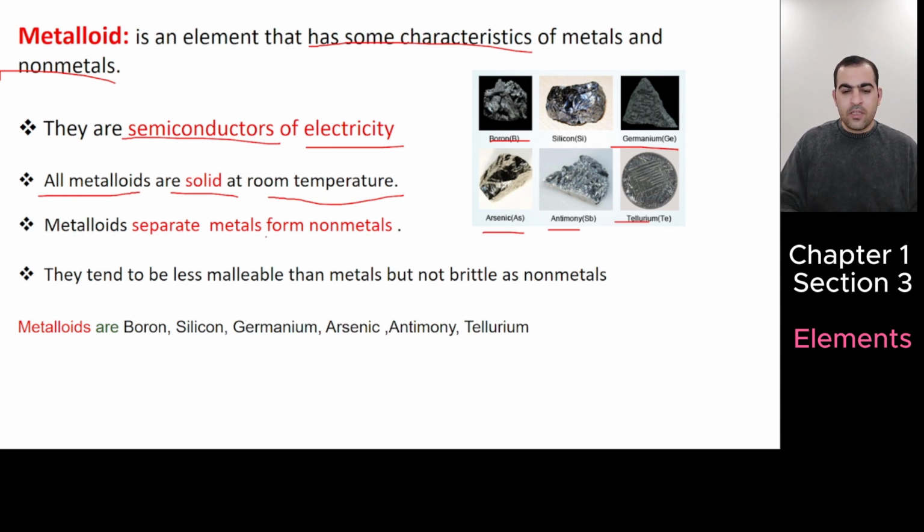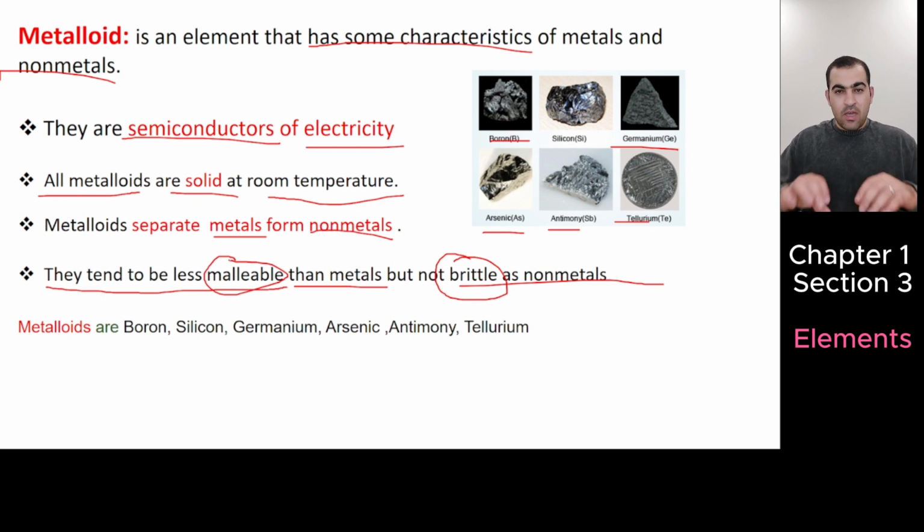Metalloids separate metals from nonmetals. What does it mean? It means in the periodic table they are in between. They tend to be less malleable than metals and not as brittle as nonmetals. They cannot be broken easily, meaning they are not brittle. Also, they are not malleable, so you cannot bend them or hammer them into different shapes. They are in between. These are the names of the metalloids.